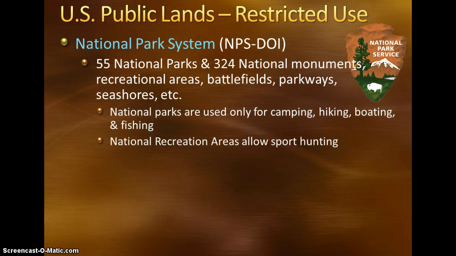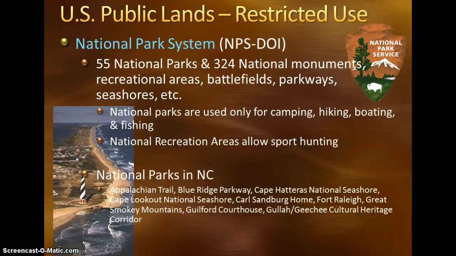The national recreation areas do allow sport hunting, but those are located outside of the park. National parks in North Carolina, we have the Appalachian Trail, the Blue Ridge Parkway, Carl Sandburg Home, Fort Raleigh, Great Smoky Mountains, and the Guilford Courthouse, just to name a few.